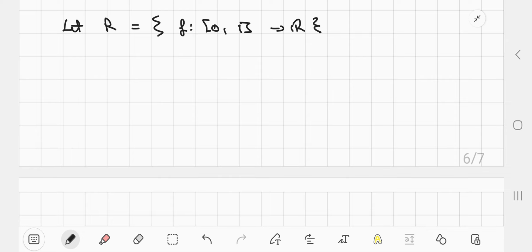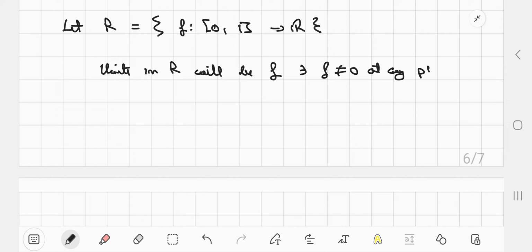So what should be the units in R, that is, the invertible elements in R? The units will be the functions F such that F is non-zero at any point in its domain, obviously.